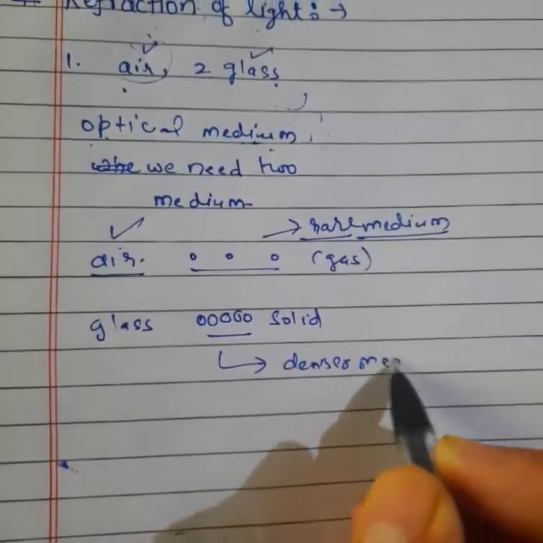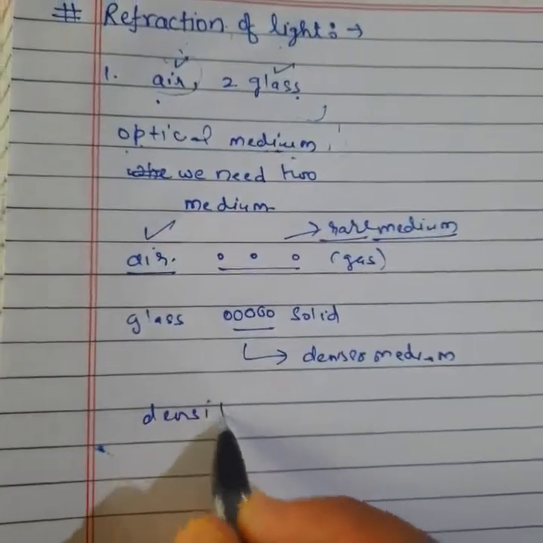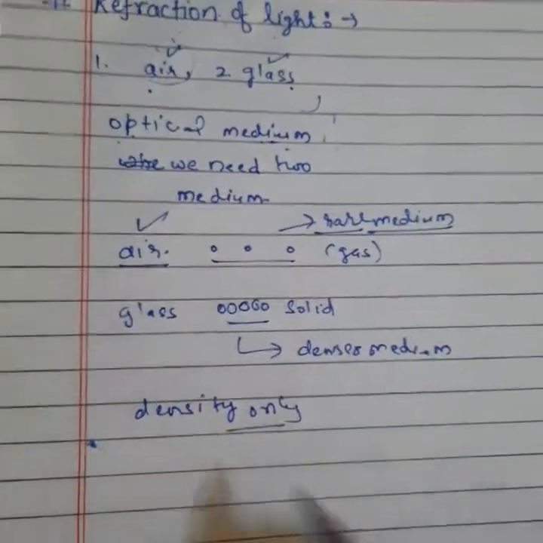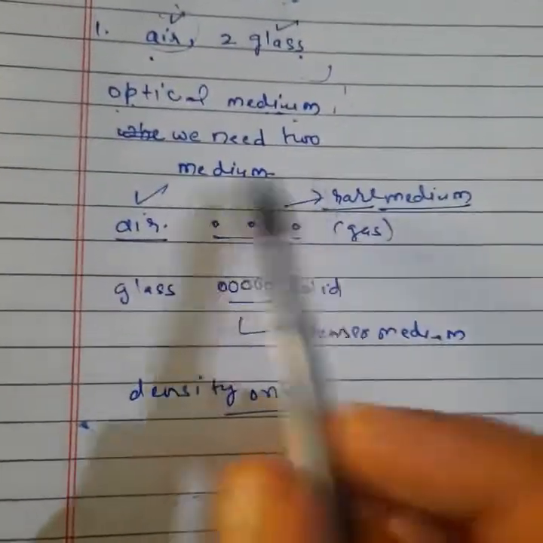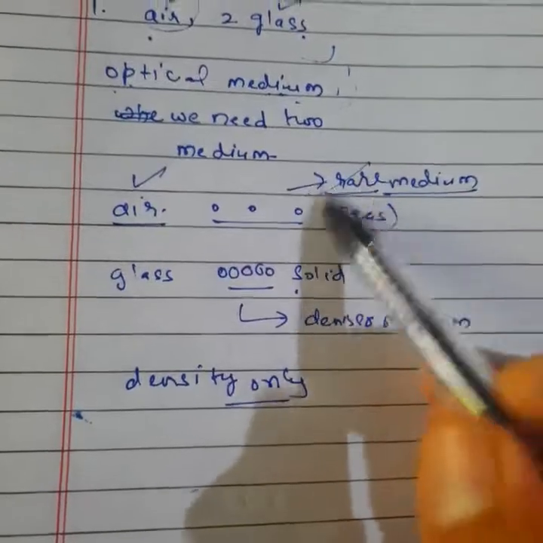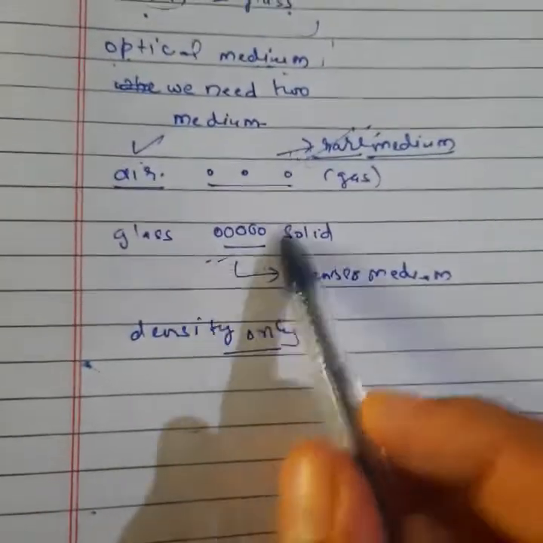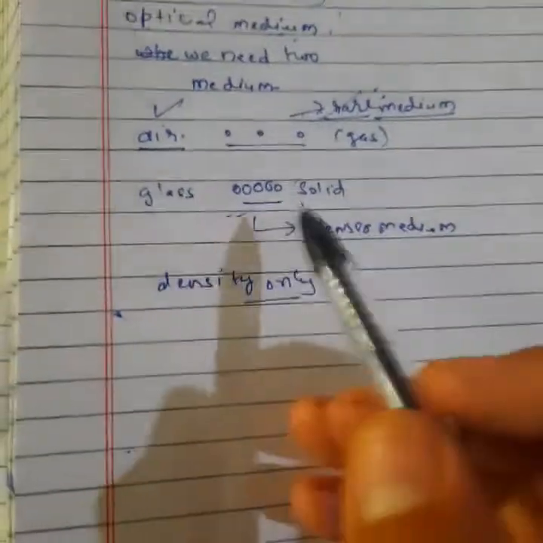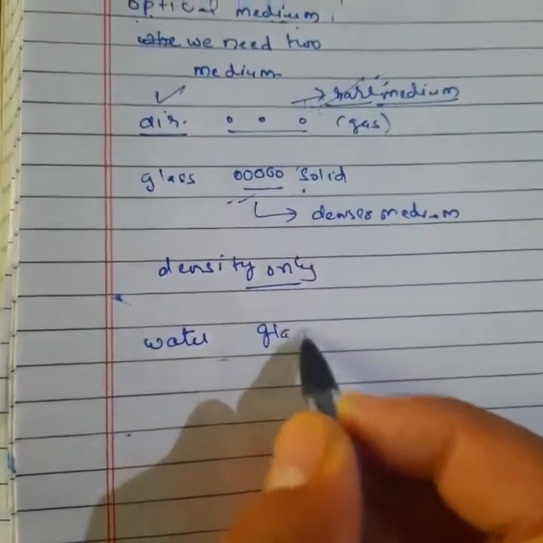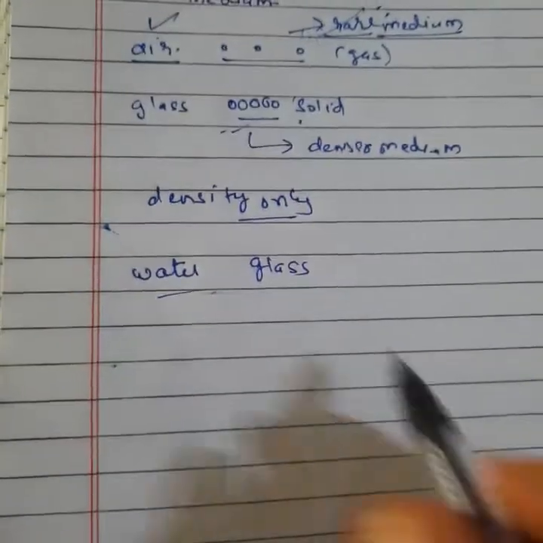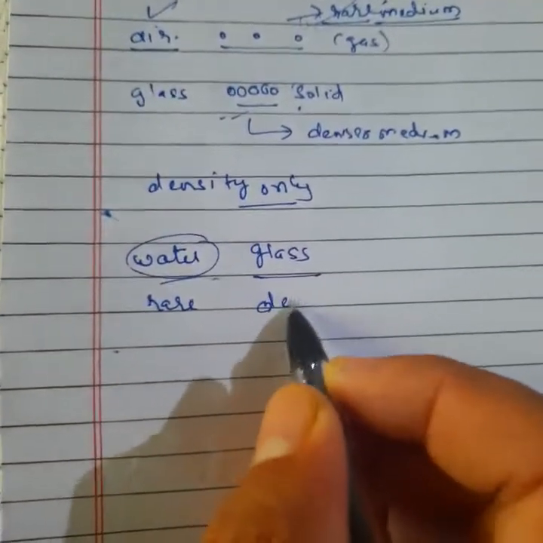It depends on the density only. The medium which has less density than the other comes in the rare part, and the other medium is the denser medium. Say yes or no. I can take another pair of mediums also. Between water and glass, tell me, students, which is rare and which is denser? We can say water is the rare medium and glass is the denser medium.